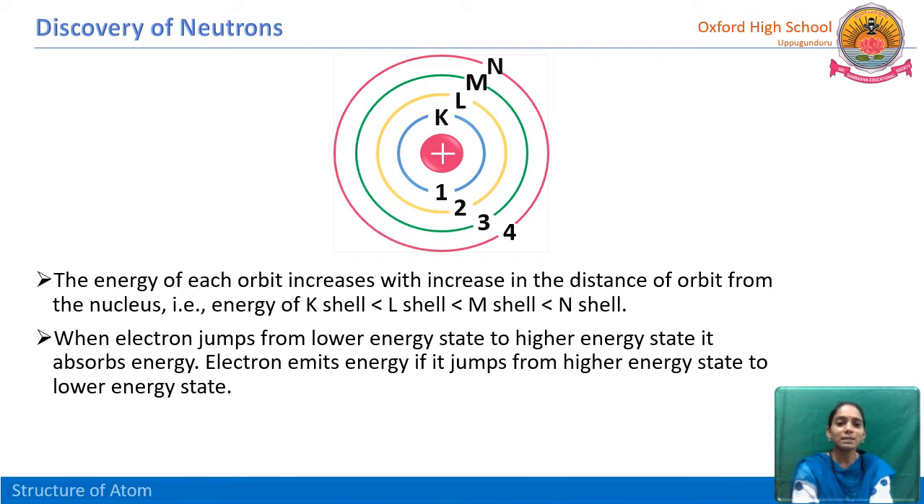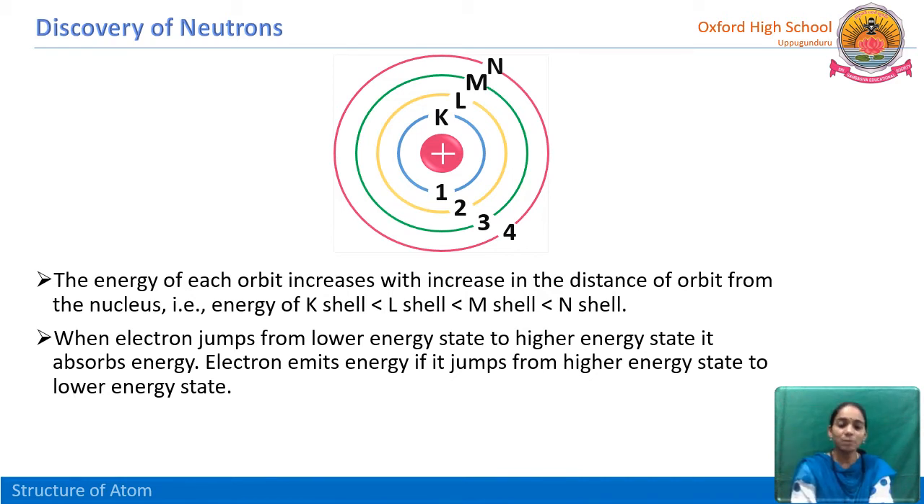So distance means energy levels also vary. If an electron jumps from the K shell to the L shell, what will happen here? Because it is going from lower to higher, the electron absorbs the energy and jumps to the higher energy. In case an electron jumps from higher energy, that means N to M, what will happen here? It releases or emits energy.